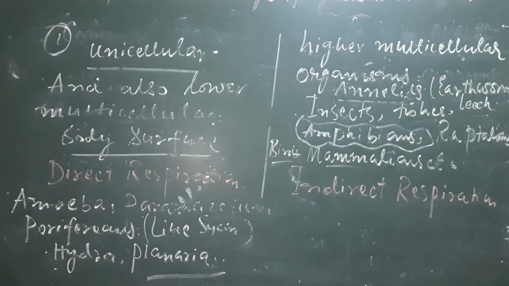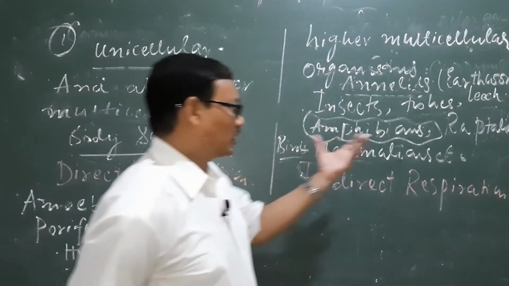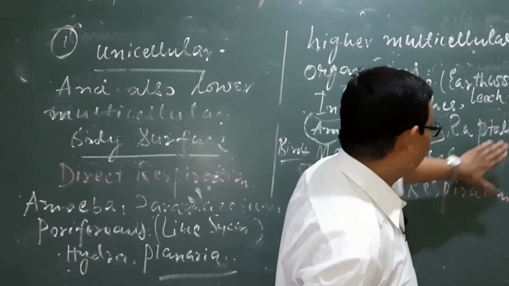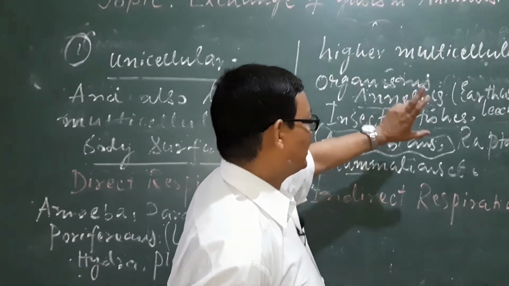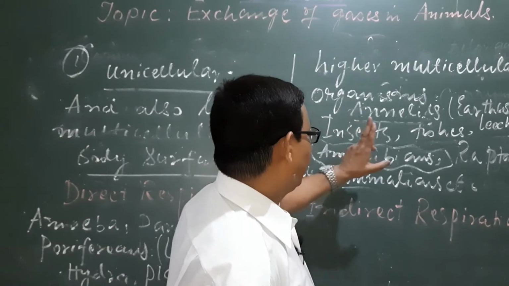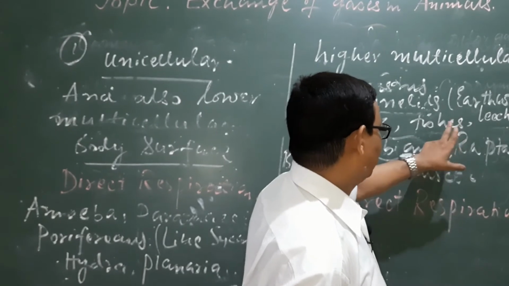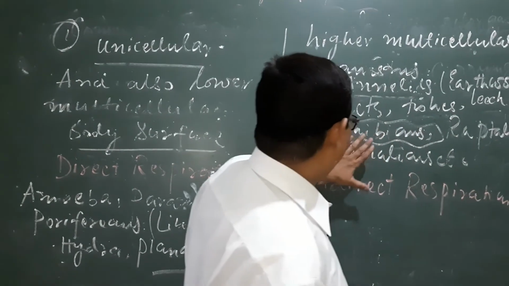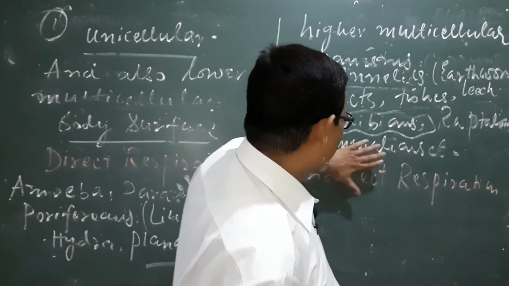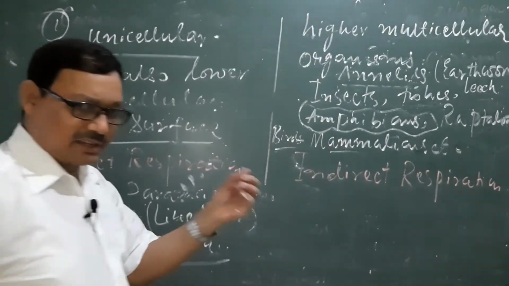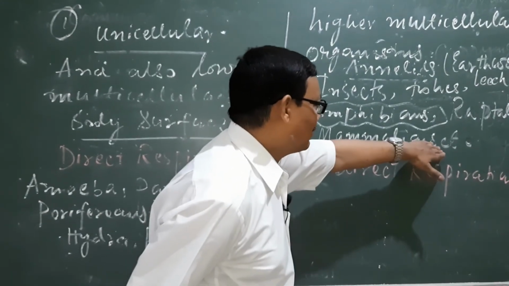In most reptiles, birds and mammals, lungs are the main respiratory organ, and respiration by lungs is known as pulmonary respiration. Respiration by skin is cutaneous, respiration by the trachea is tracheal, respiration by gills is branchial, and respiration by lungs, in reptiles, birds and mammals, as we will study one by one, is known as pulmonary respiration.